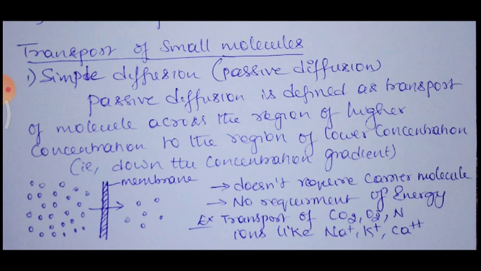Since it is down the concentration gradient, it is simple. It is called simple because it does not require a carrier molecule or energy. This type of diffusion is seen in the transport of carbon dioxide, oxygen, nitrogen and ions like sodium, potassium and calcium. This is about simple diffusion based on concentration gradient without requirement of carrier or energy molecules. So please keep this in mind. In the summary we are going to review the same.